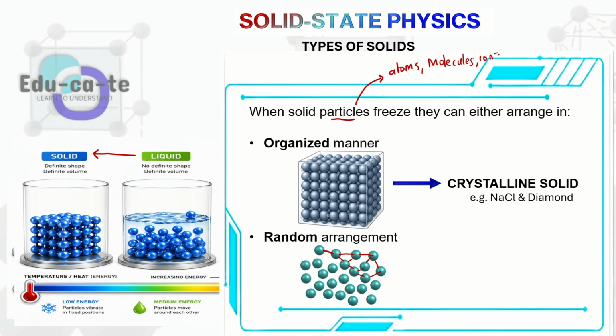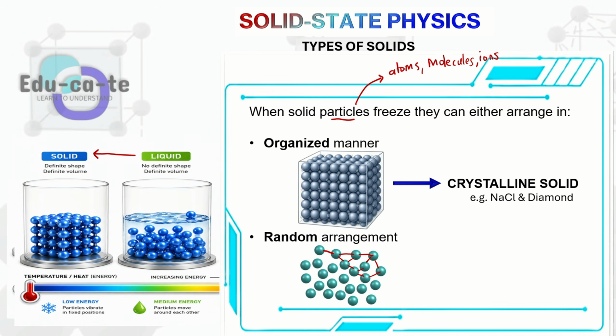All of these are just particles. We give them a simpler term as particles. Some solids are made up of atoms, some of molecules, some of ions. So whenever you just say particles, you are collectively calling them small particles without specifying what type of particle you have.